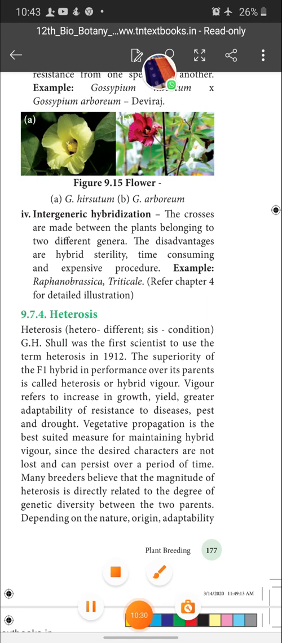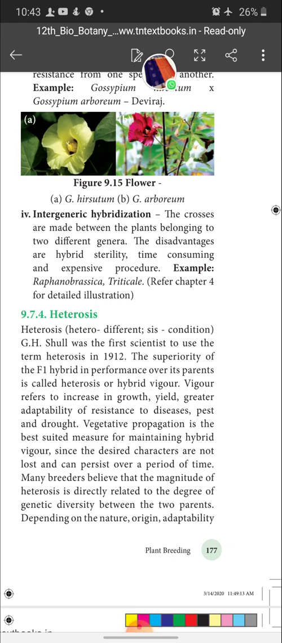Next one is heterosis. What is meant by heterosis? Actually, the superiority of the F1 hybrid over its parents is called heterosis. G. H. Shull was the first scientist to use the term heterosis, in 1912. The superiority of the F1 hybrid in performance over its parents is called heterosis or hybrid vigor. Vigor refers to increase in growth. What does vigor mean? It is resistance to disease, pest and drought over the parents.